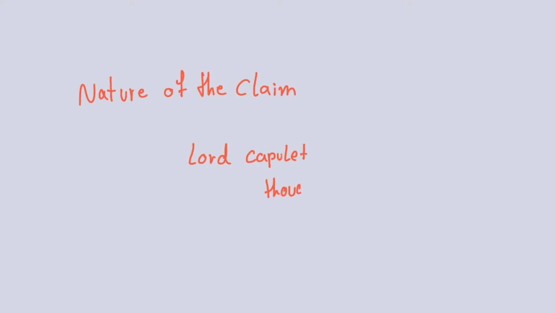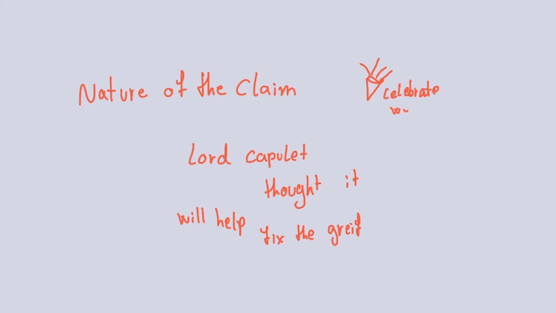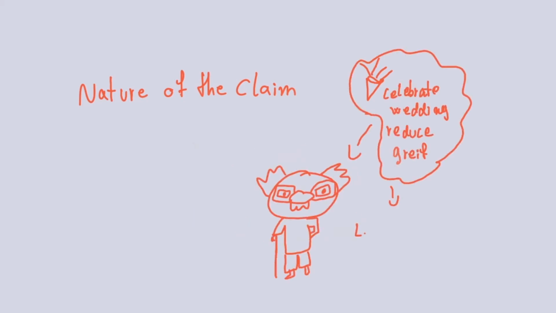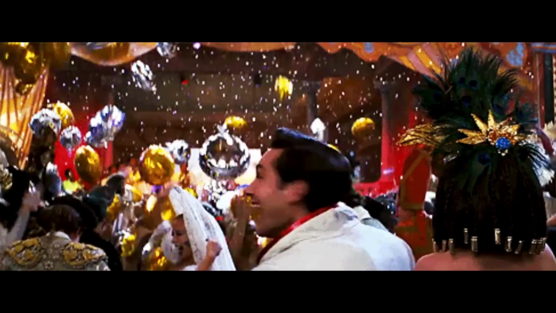But why in the above statement does he do the opposite? For nature of the claim, Lord Capulet made the decision because he thought that it would help fix every tragedy, and the marriage is not really what he wanted. He also made a claim that Count Paris is the right man for Juliet, which might be the bias he has toward Paris' high status.